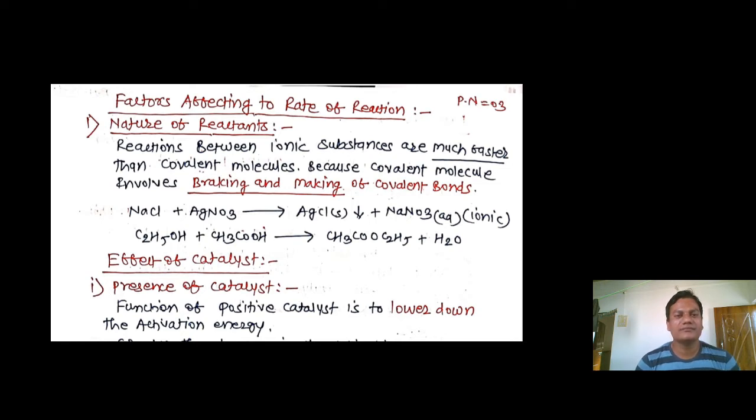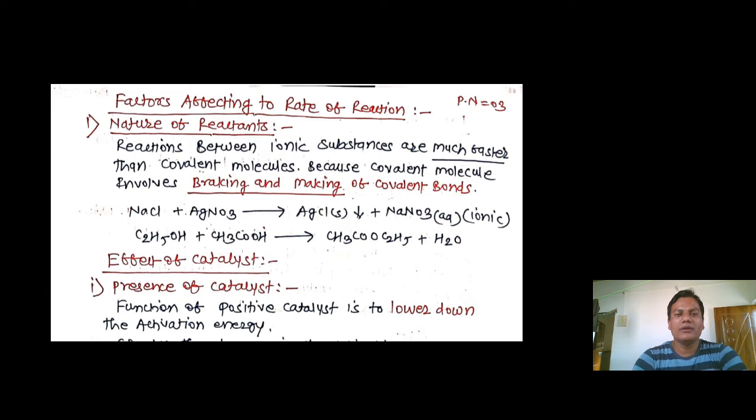If you see the screen, the first factor that affects the rate is the nature of the reactant. Particularly, there are two kinds of nature found in kinetics: one is ionic and the second is covalent molecule. The statement says that reactions between ionic substances are much faster than between covalent molecules, because covalent molecules involve breaking and making of covalent bonds. So it requires a long time for the breaking and making of bonds, particularly in the case of covalent compounds.